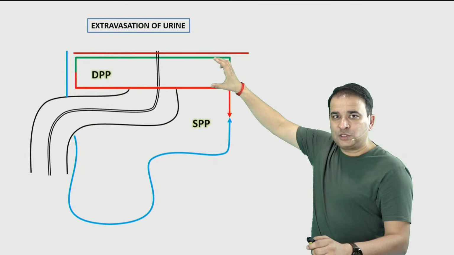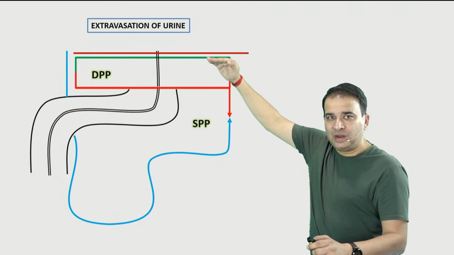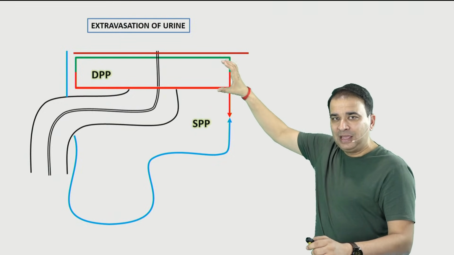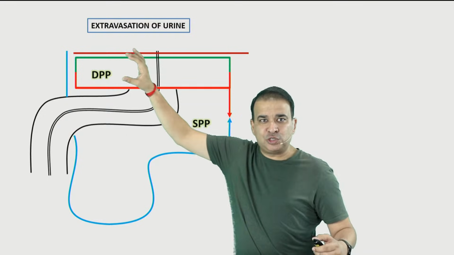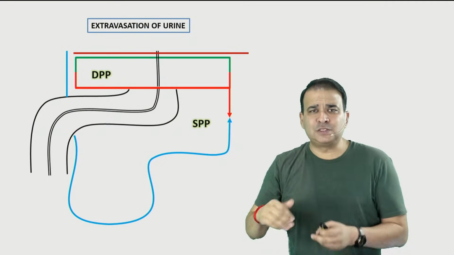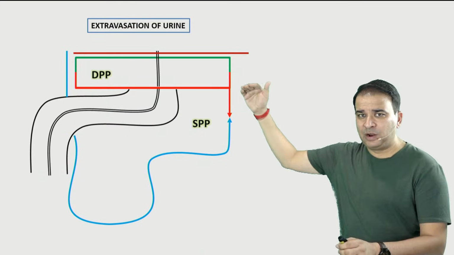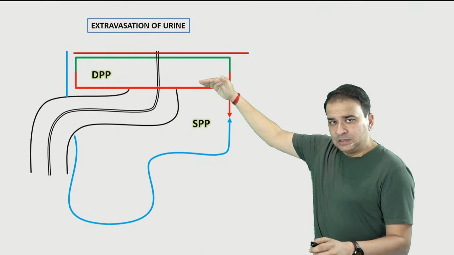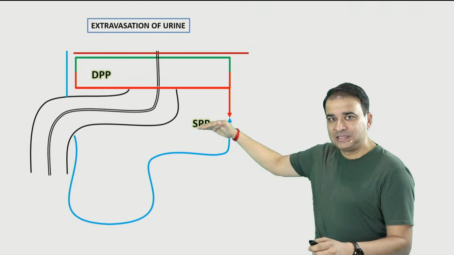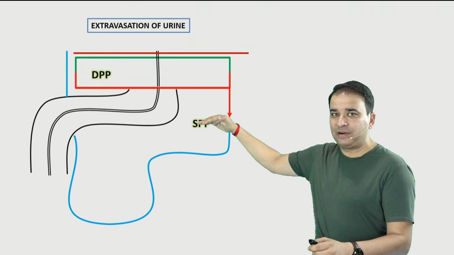Then we have these two layers of urogenital diaphragm, the superior layer and the inferior layer. The space inside the urogenital diaphragm is the deep perineal pouch, though there are some altered concepts nowadays. And then we have the superficial perineal pouch, which is present below the urogenital diaphragm.